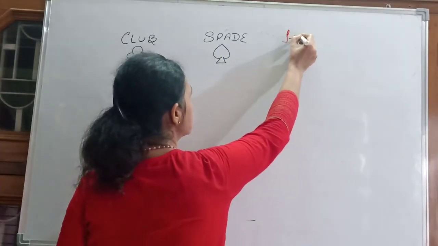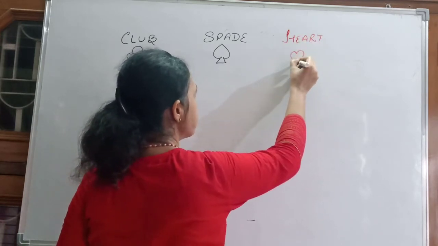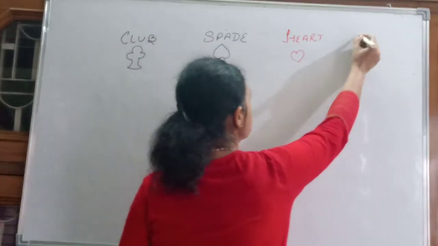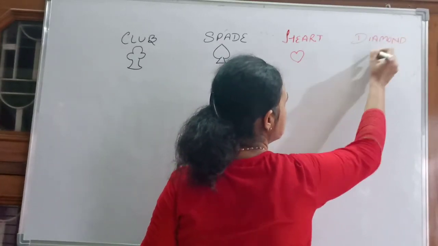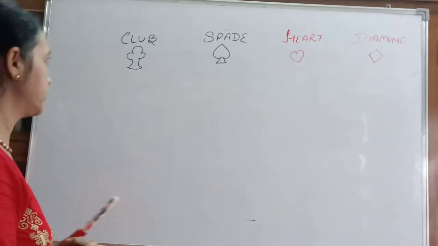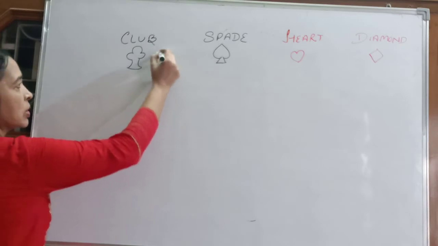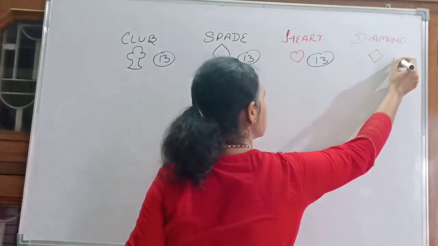Heart. And diamond. Four types of card we have. 13 cards each. 13, 13, 13 and 13.